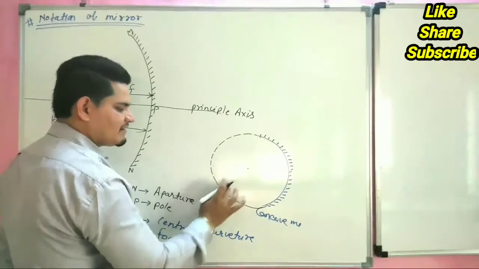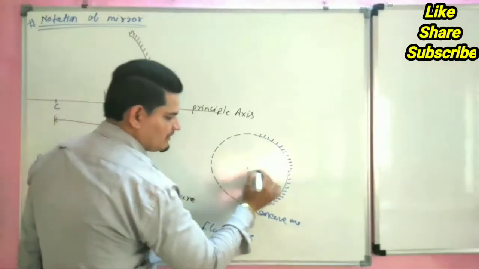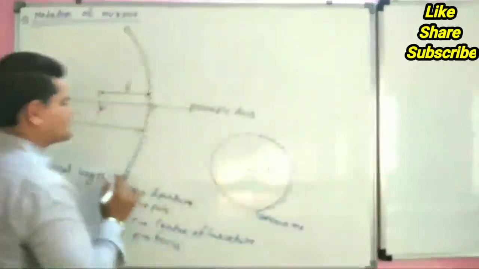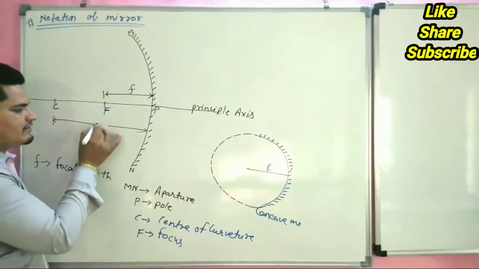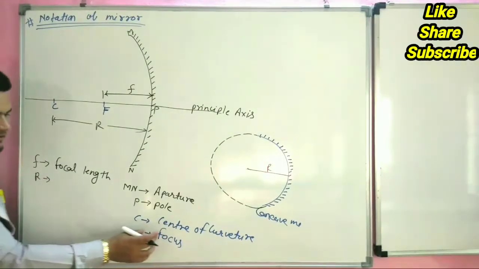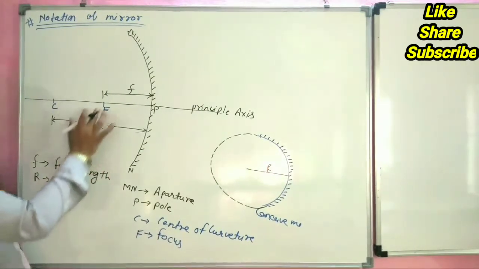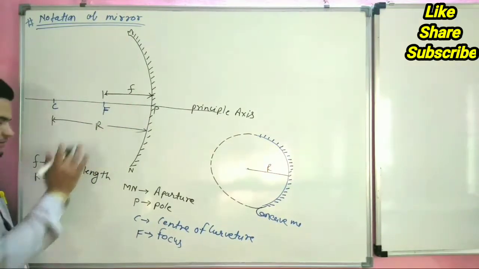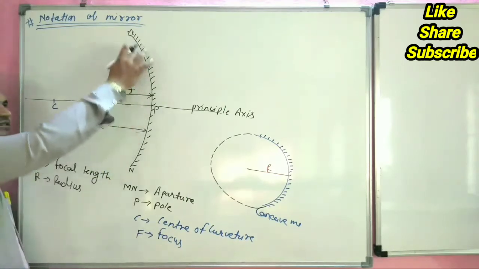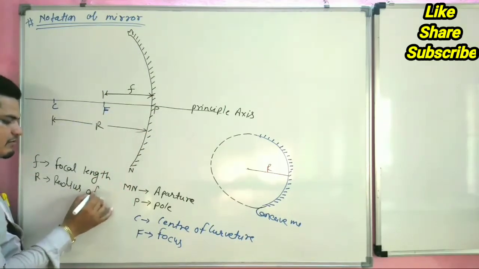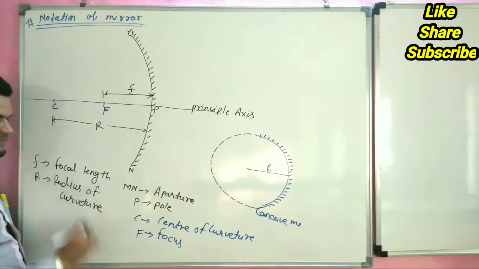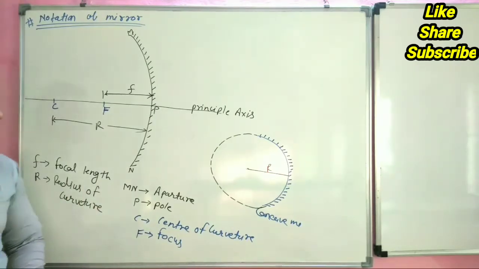If we complete the circle, this is called the radius of the circle. So this is also called the radius. F is called the focal length and R is called the radius. And this is the curvature, so it is also called the radius of curvature. So this is the notation of mirror.